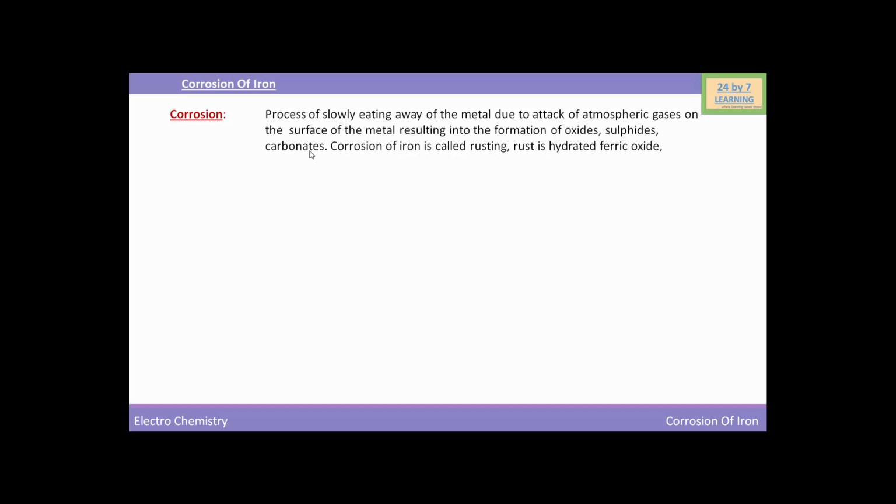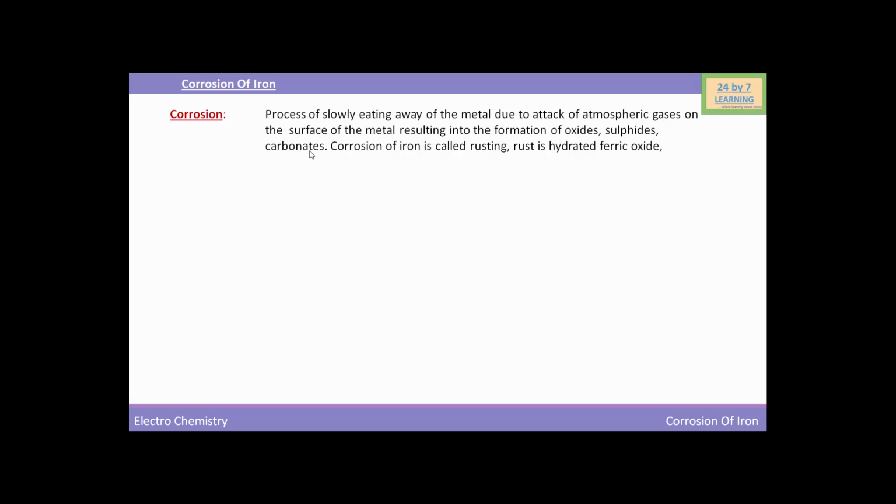There are several factors which affect corrosion. Some of them are discussed here. Number one factor that affects corrosion is the reactivity of the metal. The more reactive the metal, the more will be the possibility of the metal getting corroded. The next factor is the presence of impurities in the metal, which increases the speed of corrosion. The third factor is the presence of carbon dioxide in the water. Presence of carbon dioxide in natural water increases rusting of the iron.